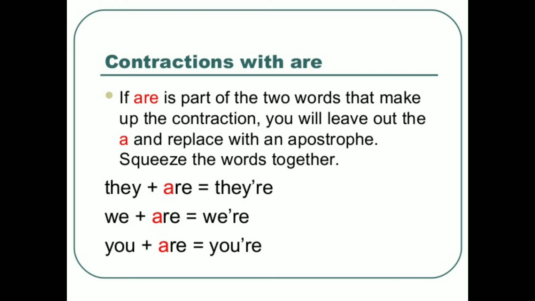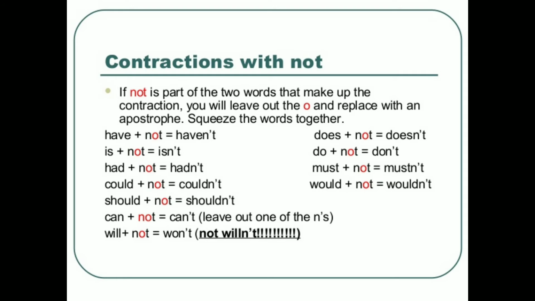We plus are is equal to we're. In a short form, remember the apostrophe is necessary. Never forget to write the apostrophe. You plus are is equal to you're. In this, we remove a. Next is contraction with not. In this, we remove o. Not is the second word that makes a contraction. We leave out o and replace it with an apostrophe.